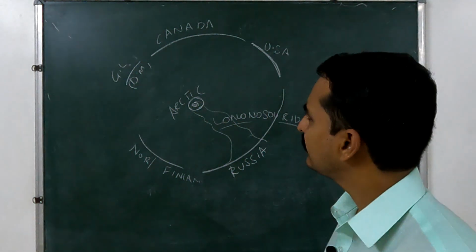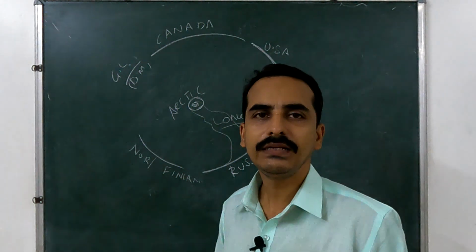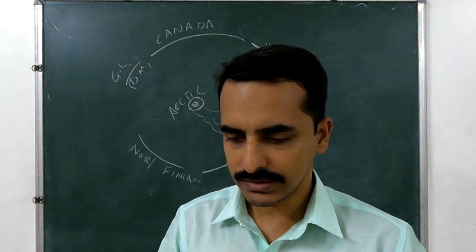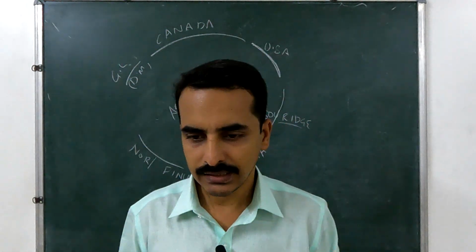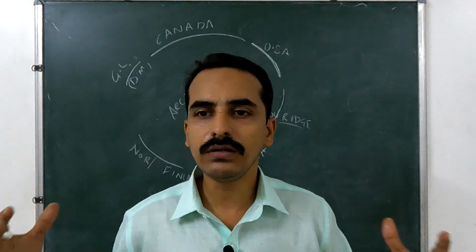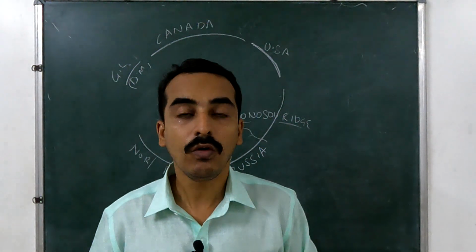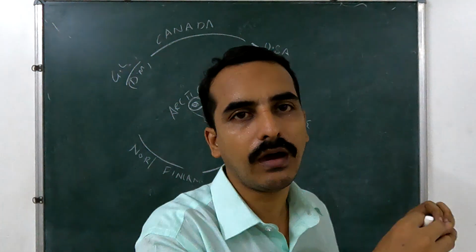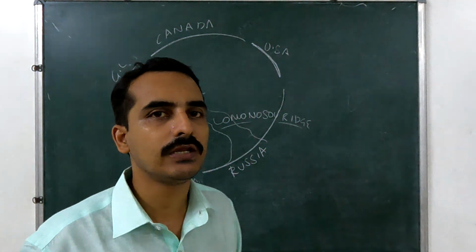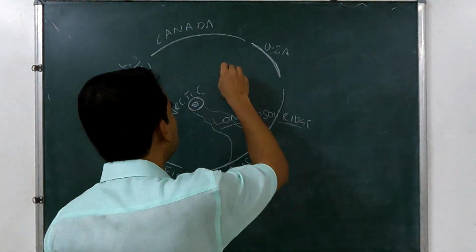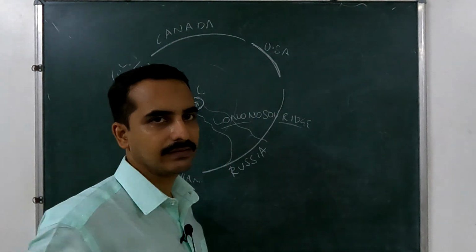Okay, particularly the Arctic region is rich in resources, particularly coal and natural gas. Of the total world natural gas reserve, one third is in the Arctic alone. Okay, so that is the potential of Arctic, but it is covered with ice, right?